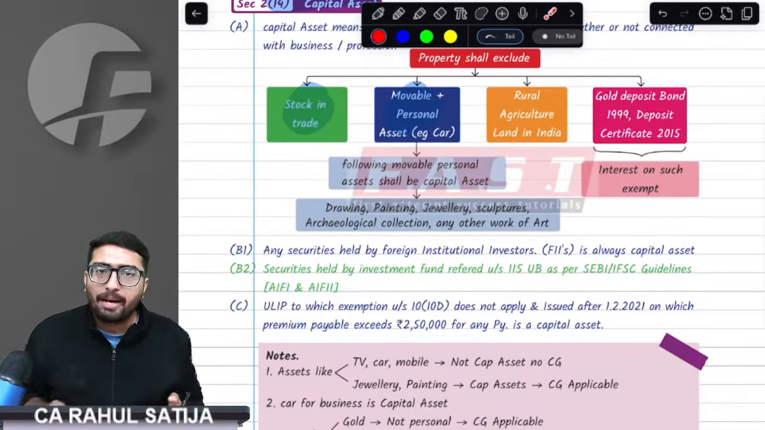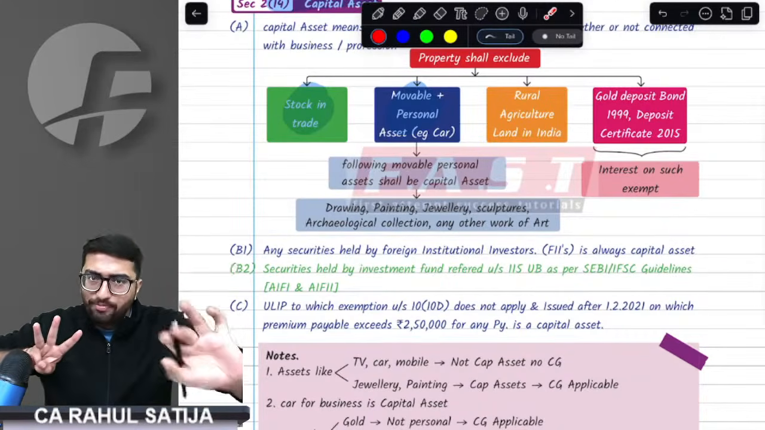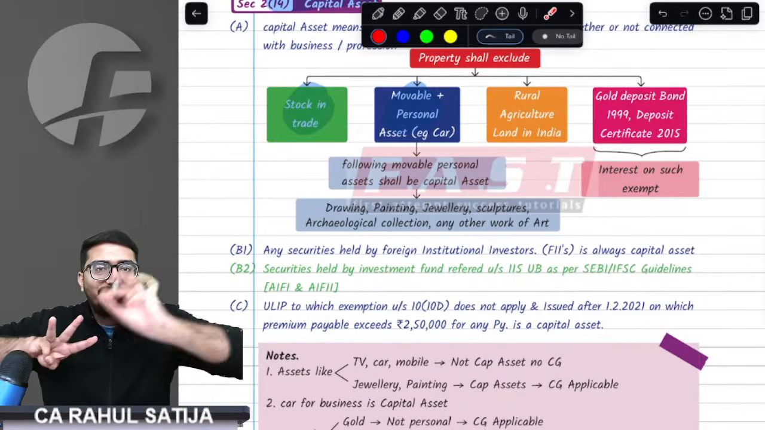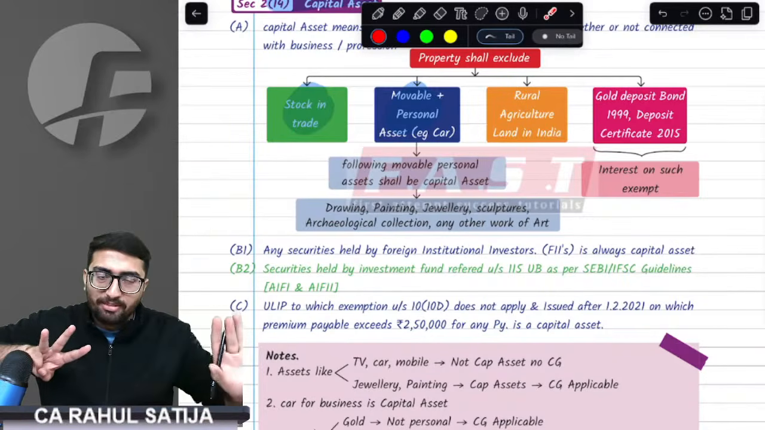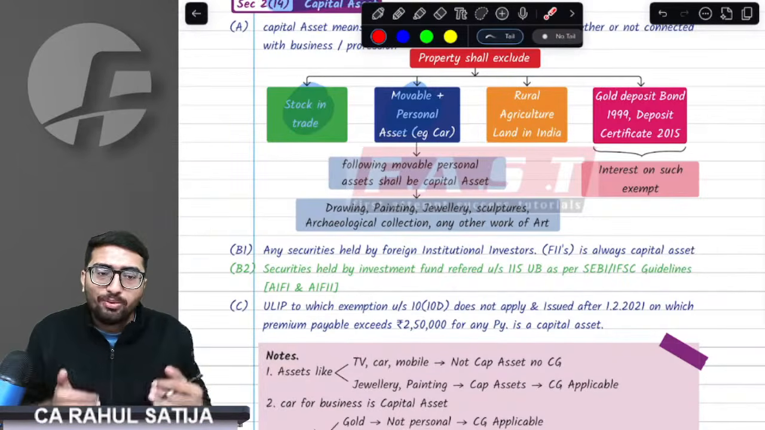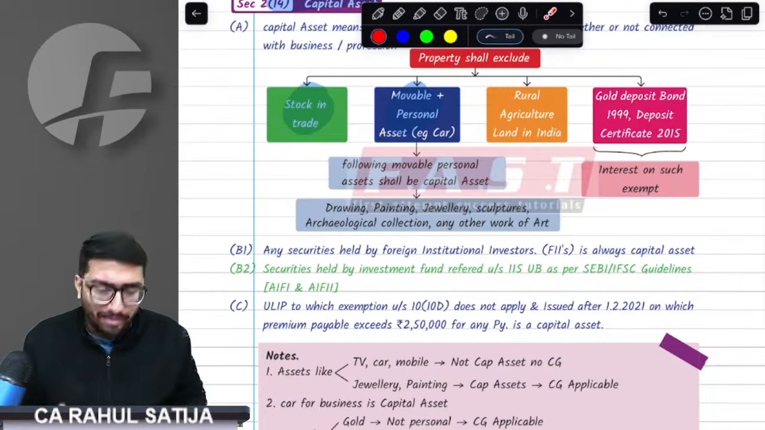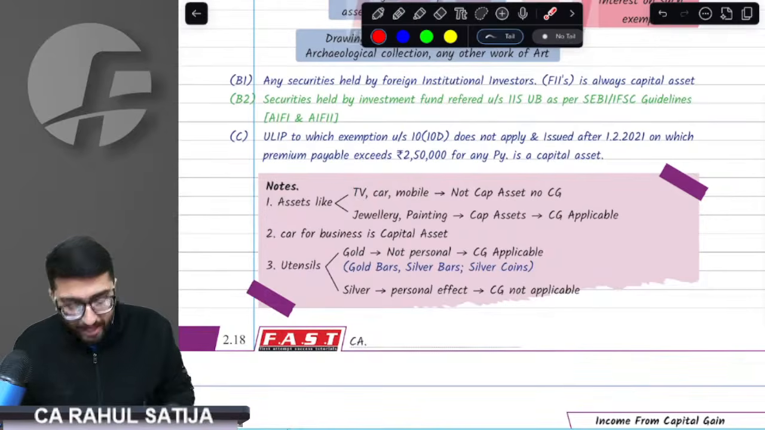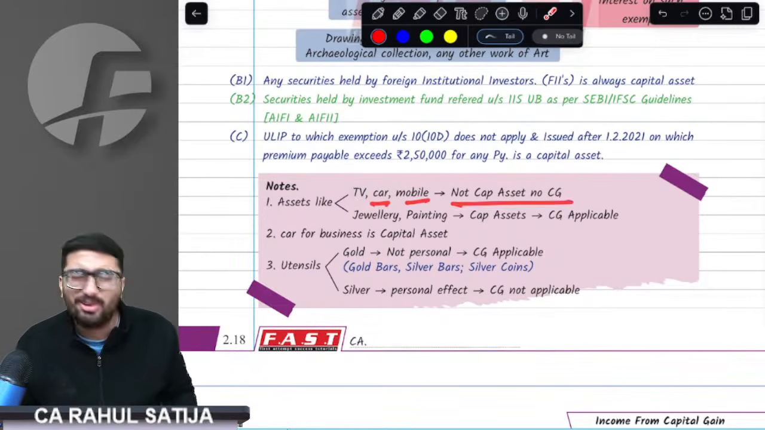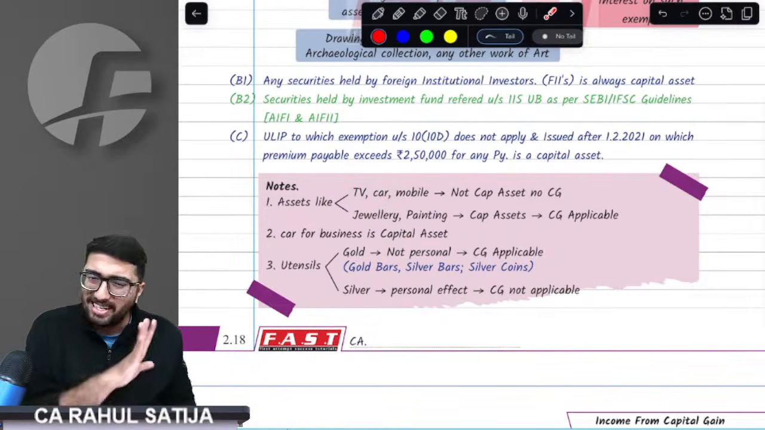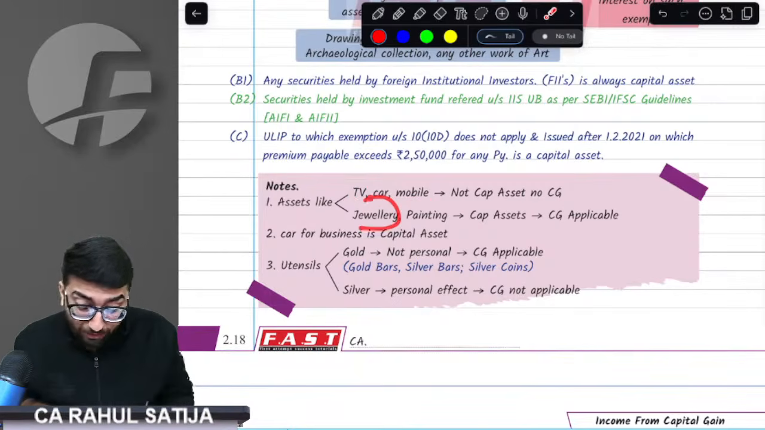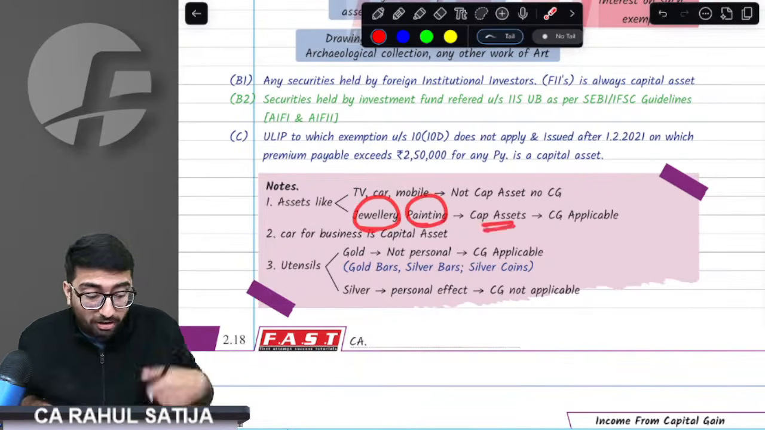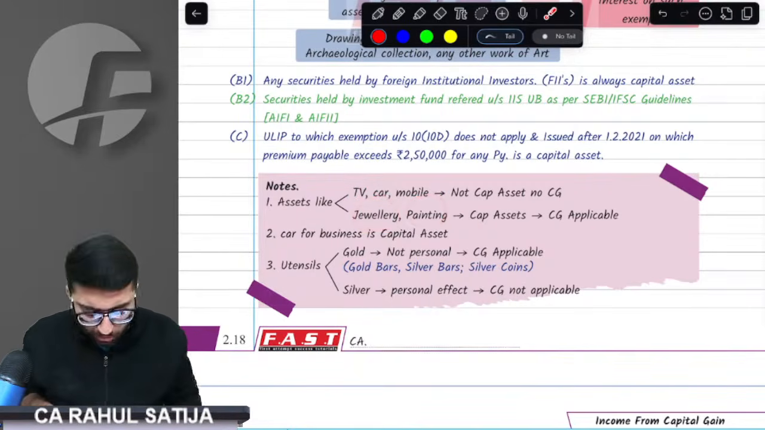You need to understand what is a capital asset. First of all, every asset is a capital asset. Four exclusions are there. Then securities held by FII and investment fund. And third thing, any ULIP is a capital asset. Now, some clarifications. If you have any TV, car, mobile phone, these are not capital assets. These are your personal assets. But if you have any jewelry or painting, despite being personal, they would always be capital assets.